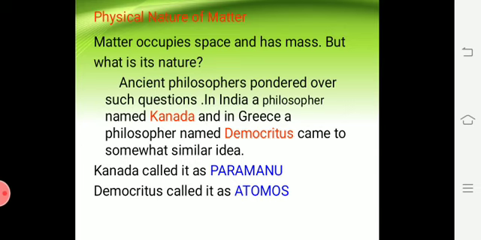Kanada called it Paramanu, according to his language, he belongs to India, I think maybe Kannada. So he named that particle Paramanu, and Democritus named it atomos. They are both describing atoms.